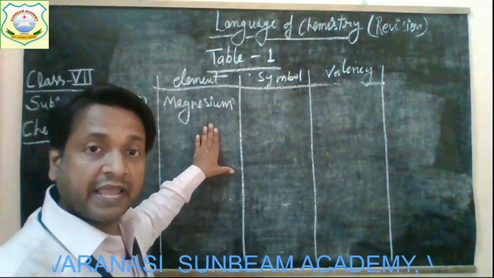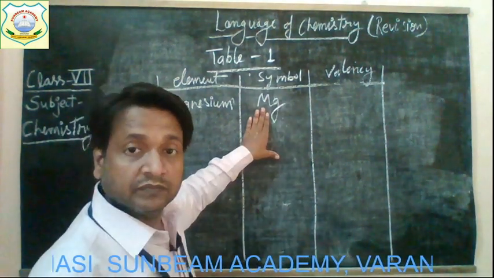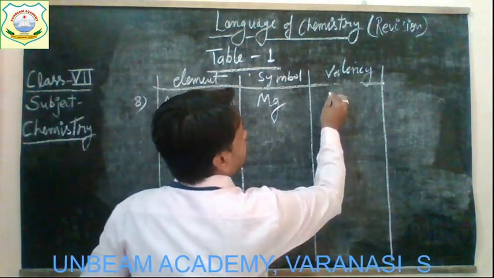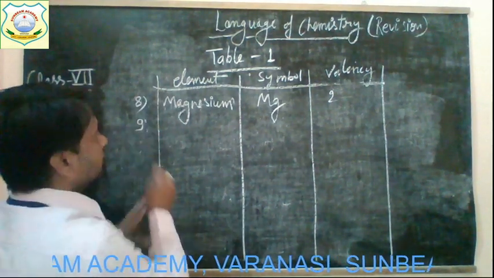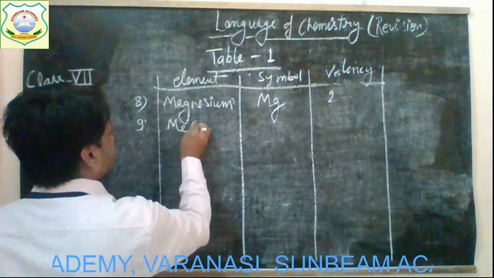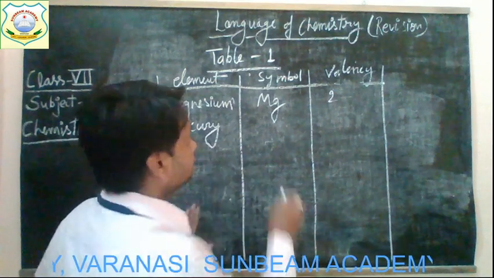And the symbol of magnesium is, children, Mg. M will be capital and g will be small, and the valency is 2. Alright, now the next one after the magnesium, mercury. And the symbol of mercury is Hg.